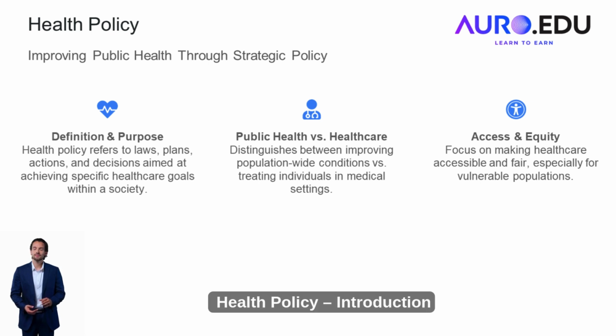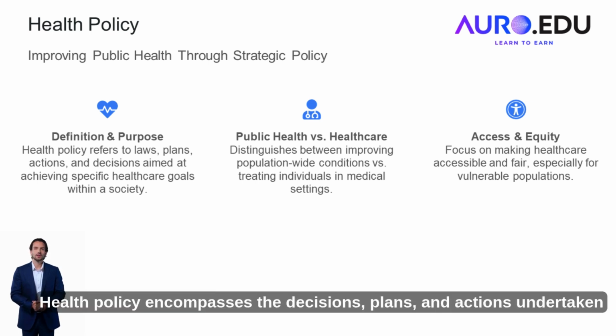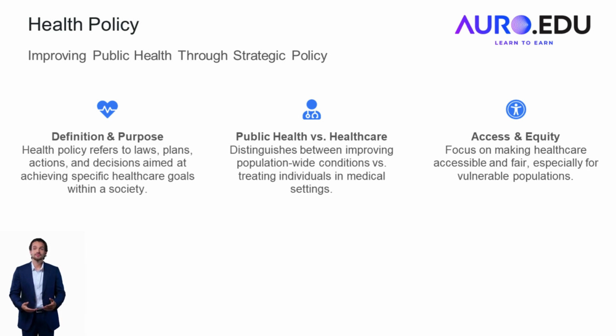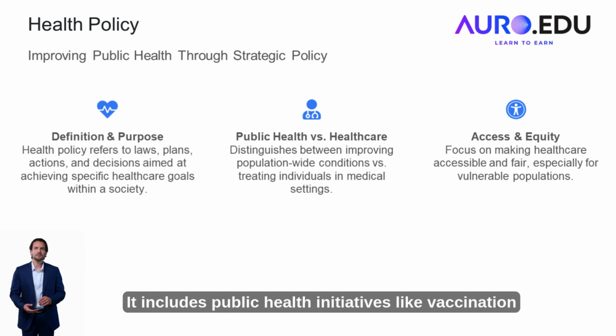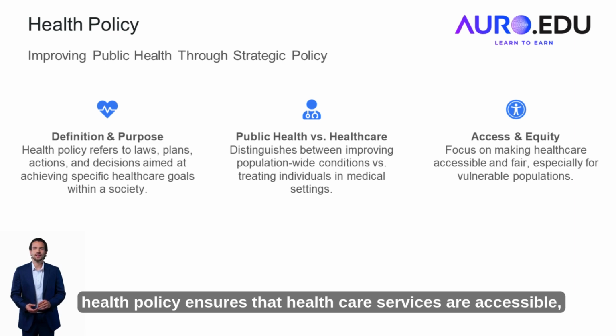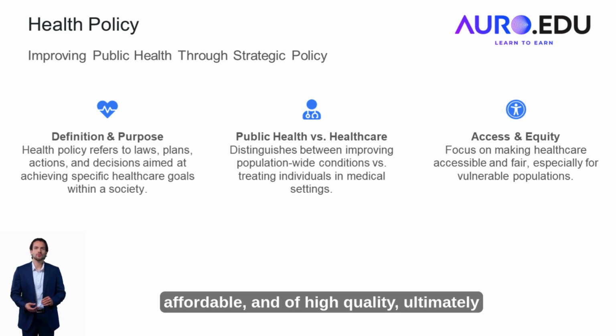Health policy. Introduction. Health policy encompasses the decisions, plans, and actions undertaken to achieve specific healthcare goals within a society. It includes public health initiatives like vaccination programs, healthcare financing, and regulations governing medical practices. Effective health policy ensures that healthcare services are accessible, affordable, and of high quality, ultimately improving population health outcomes.